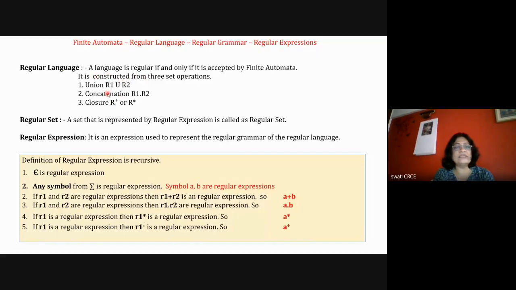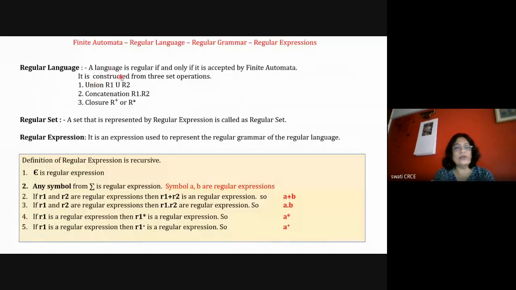The language contains a set of words, and this set is called a regular set. See, this finite automata is a machine. That machine has a language called a regular language. That language has a grammar called a regular grammar. But how to write that grammar? It cannot be written in continuous English statements. So we write this grammar with the help of regular expressions. And we say that the language is regular if and only if it is accepted by FA. The language contains a set of words, and that set is called a regular set.